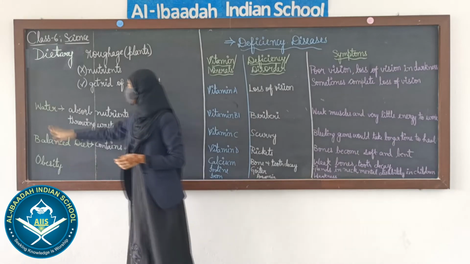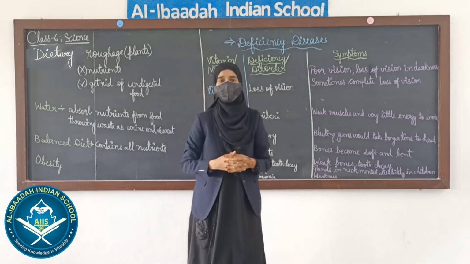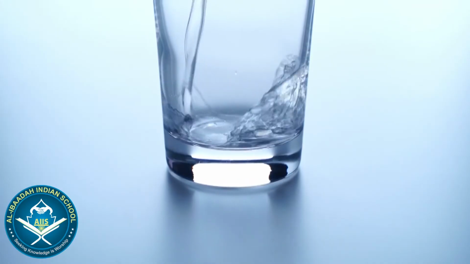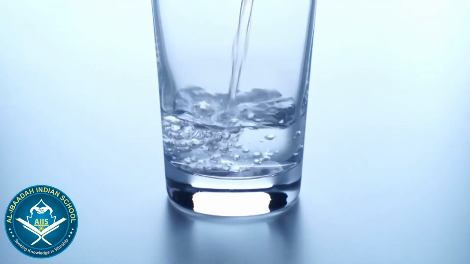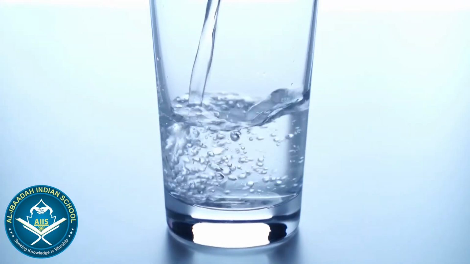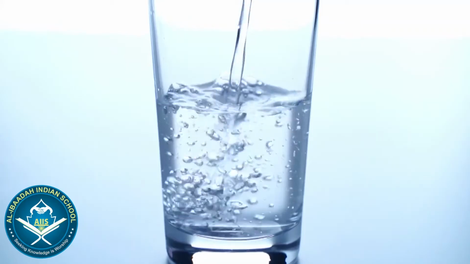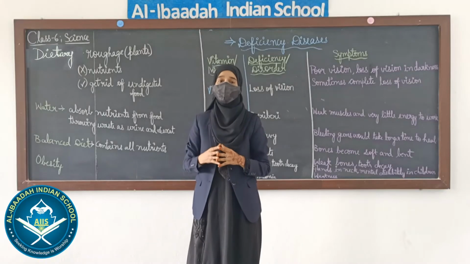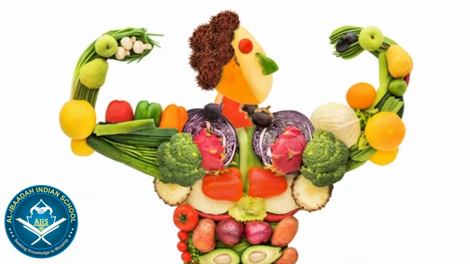And next comes water. Students, you are all familiar with the word water. You might be thinking that we get water into our body from drinking water, but it is not true. We get water from the food which we consume, both plants and animals.